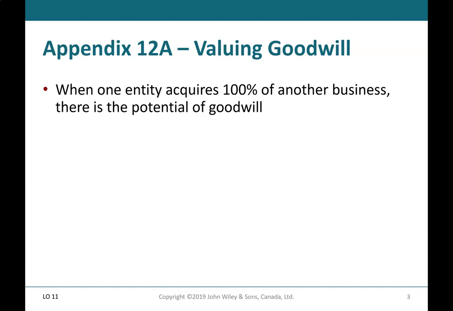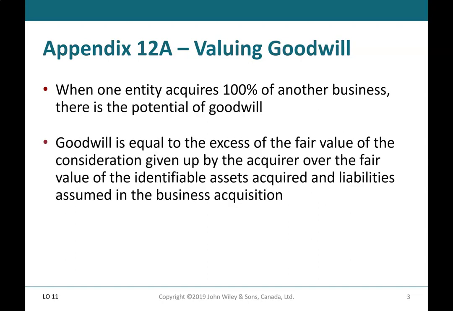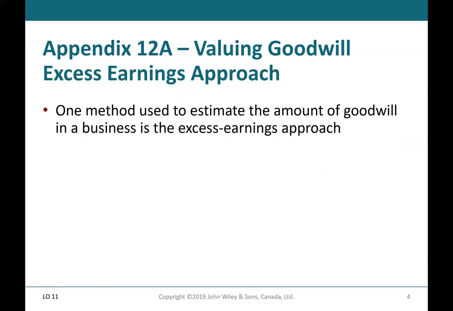Appendix 12A, Valuing Goodwill. When one entity acquires 100% of another business, there is the potential of goodwill. Goodwill is equal to the excess of the fair value of the consideration given up by the acquirer over the fair value of the identifiable assets acquired and liabilities assumed in the business acquisition.